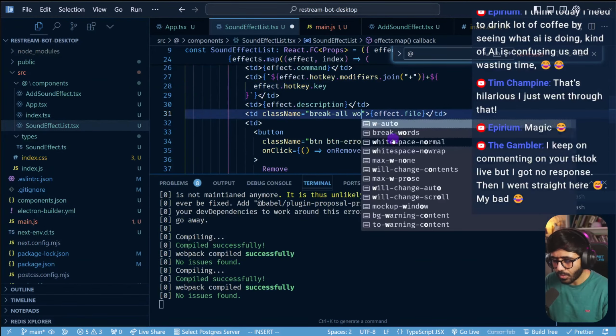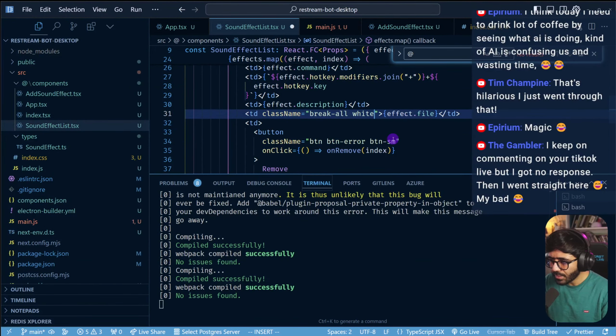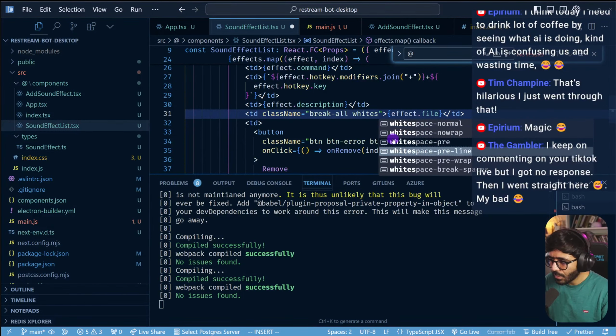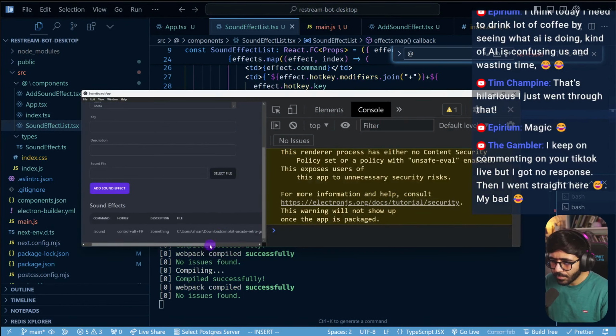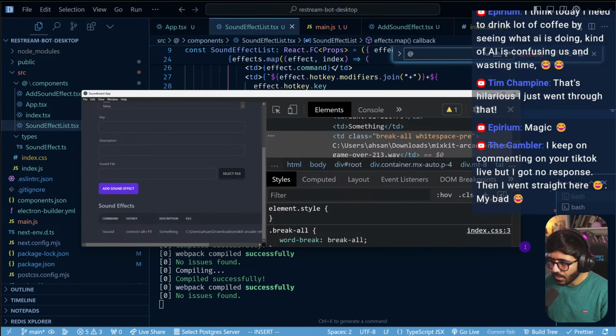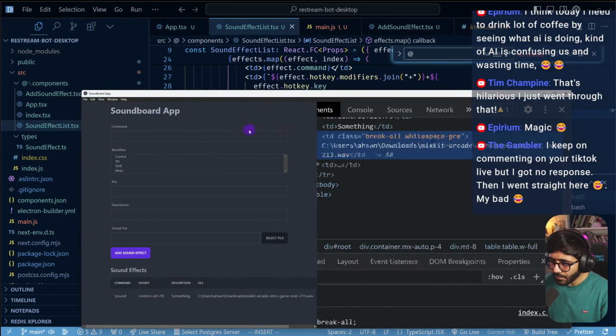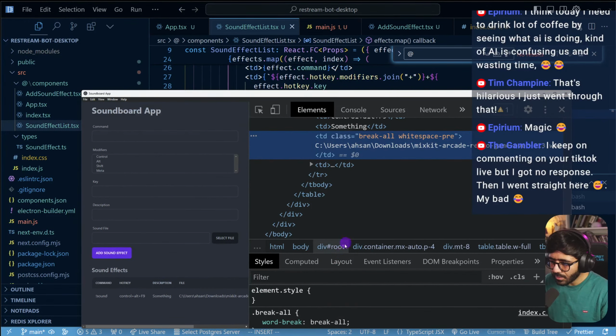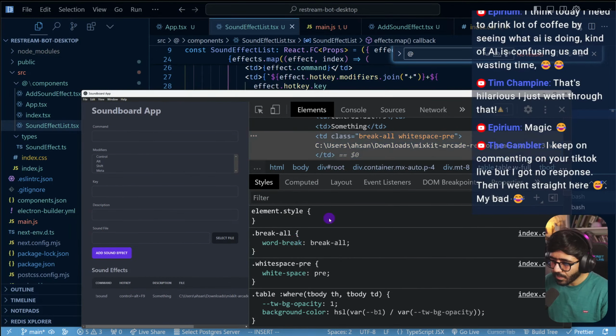What is it called? Word wrap? No, white space pre. Nay, is my CSS that bad, or is it just because we have an annoying table thingy there?